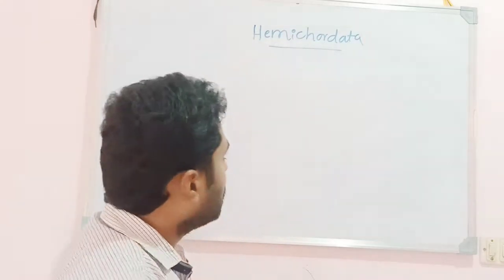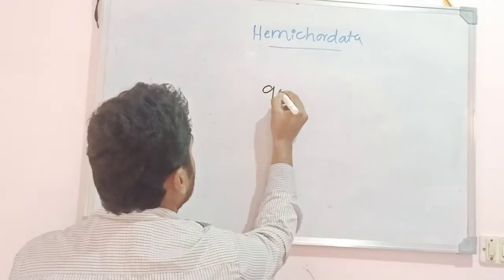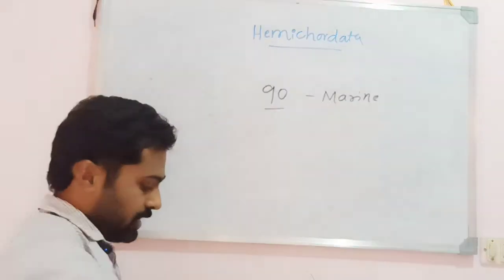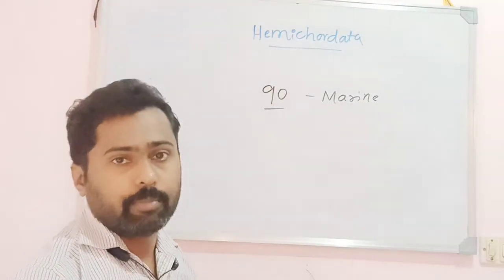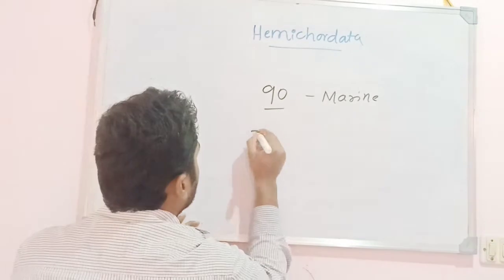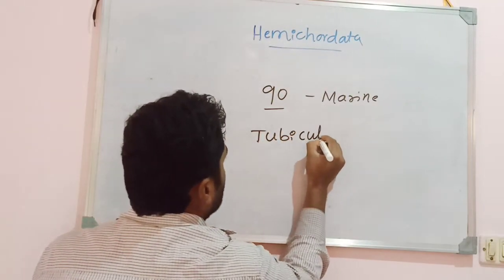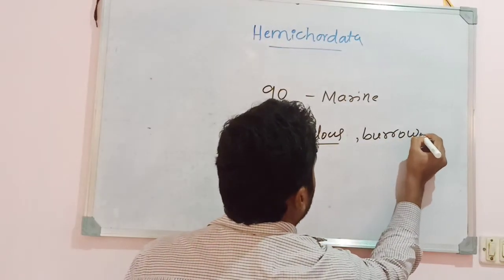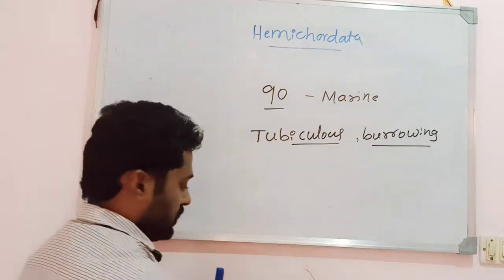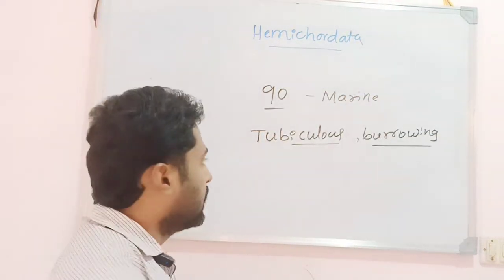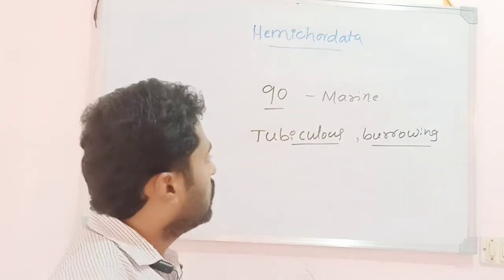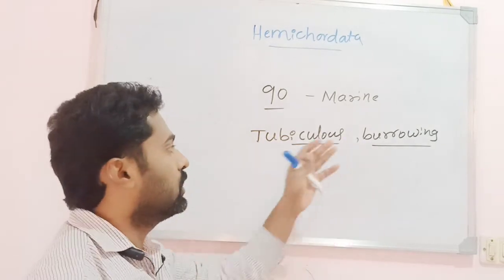The phylum Hemichordata includes around 90 species and all of them are exclusively marine forms, and most of these animals are tubicolous. Tubicolous means they are burrowing animals. They are found living inside the burrows or inside the tubes which are dug by them in the soil. So hence they are said to be tubicolous animals or the burrowing animals.